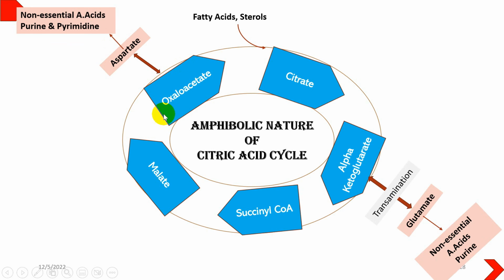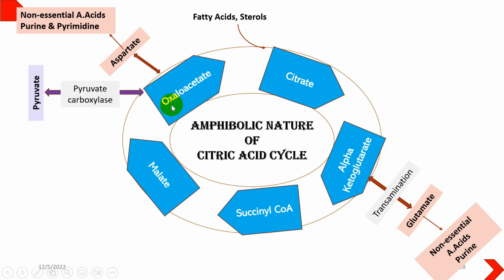Similarly, alpha ketoglutarate, again with a transamination reaction, if the body demands, can be converted into glutamate, which is a non-essential amino acid, and it can also be converted into purine. Alpha ketoglutarate, as we had discussed in the alanine cycle, will also be utilized in the urea cycle as well.